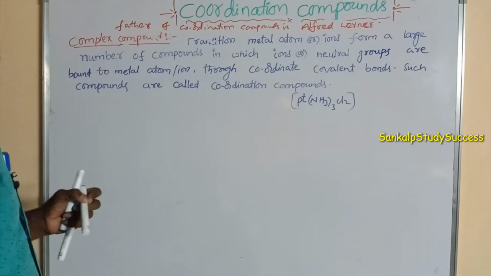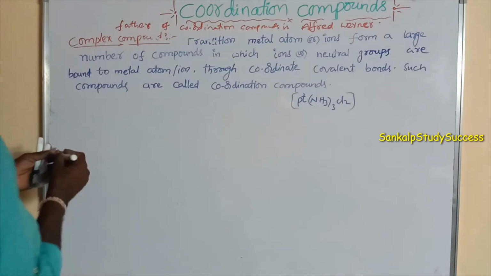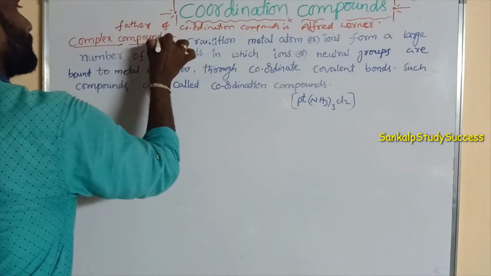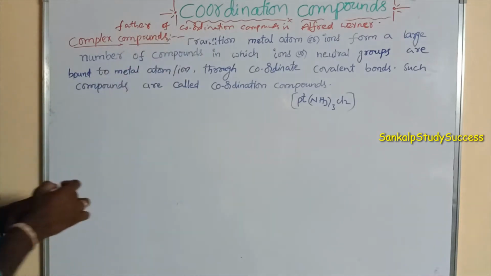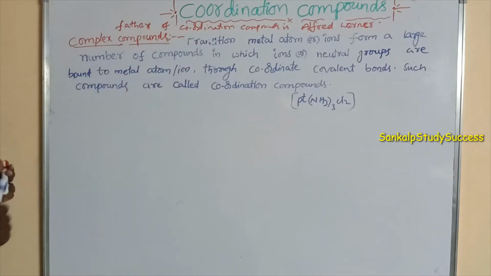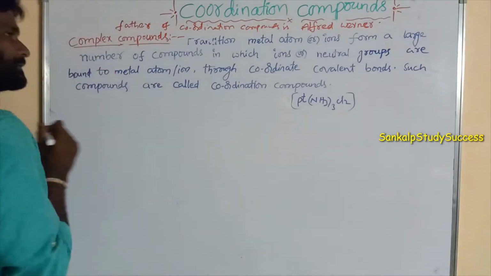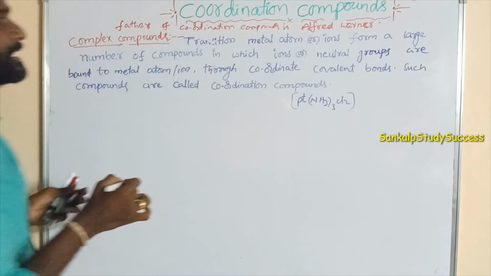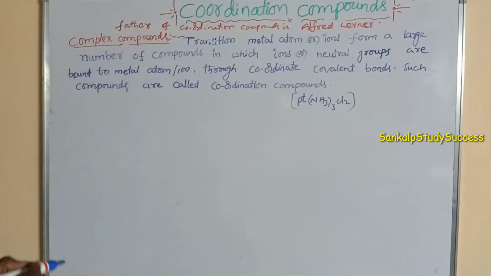Next, complex compounds. First of all, we should know what transition elements are. The d block elements are said to be transition elements.